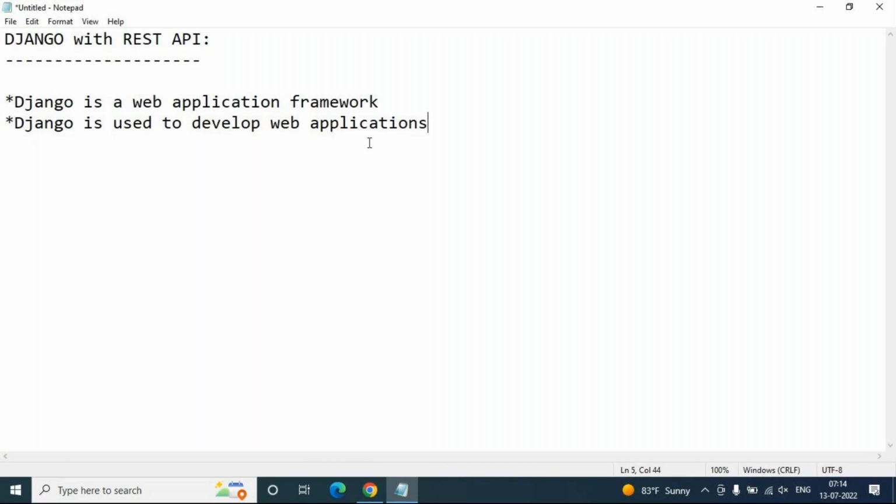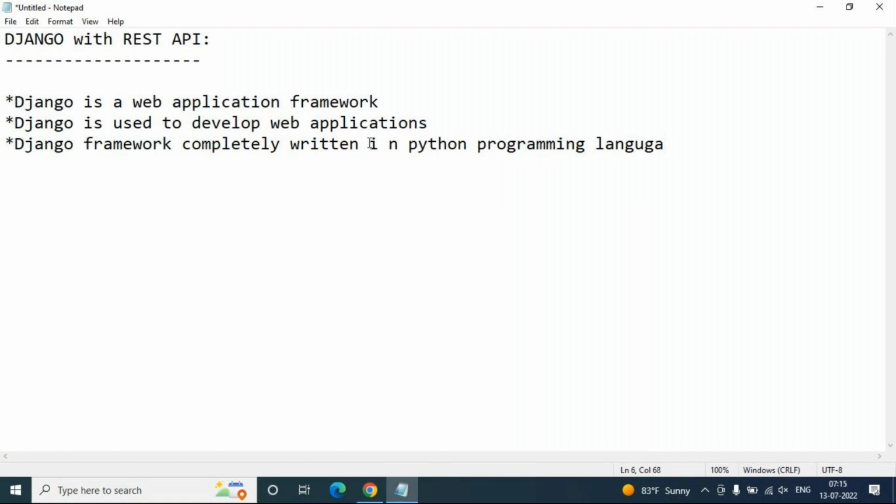The Django framework is completely written in the Python programming language. That's why you must be aware of Python before starting with Django. If you know how to write Python scripts, then it will be easy to handle the Django framework code.